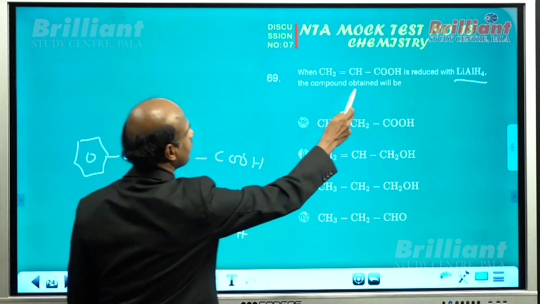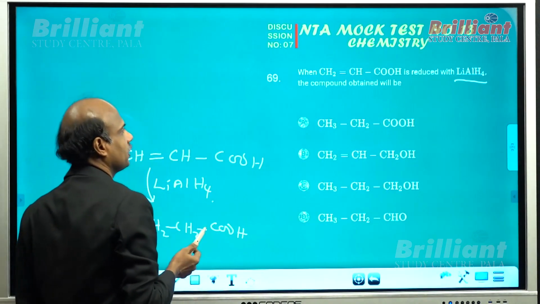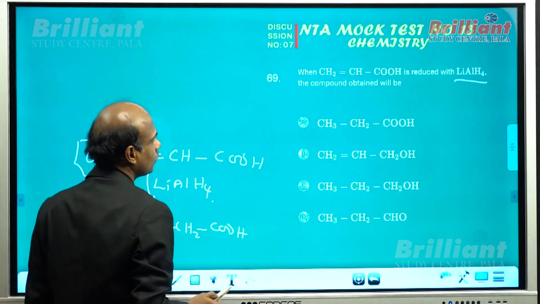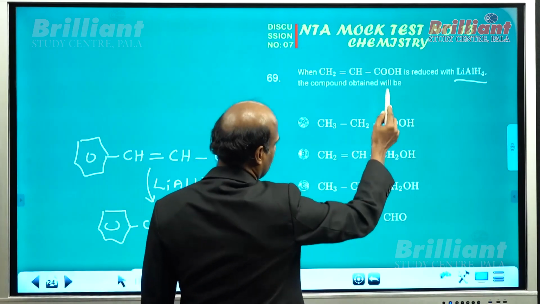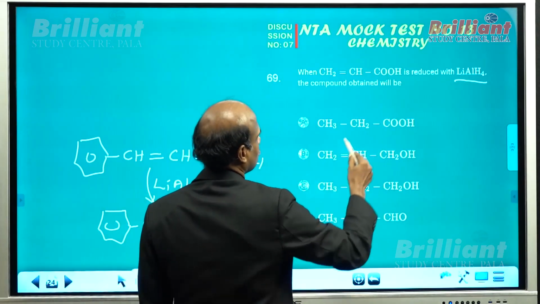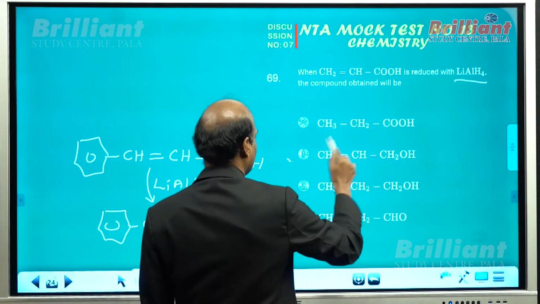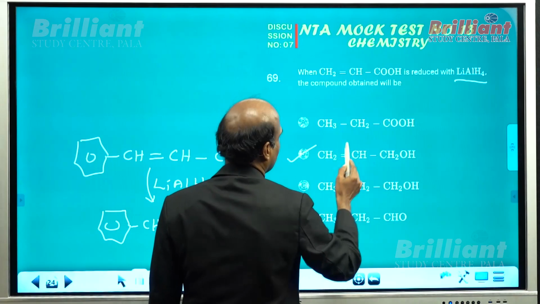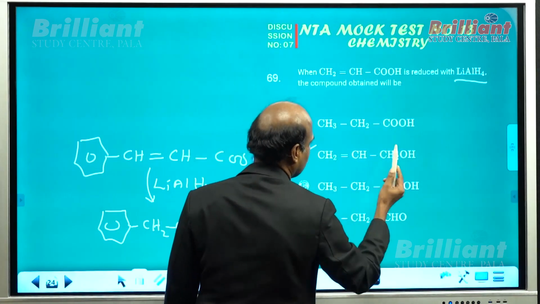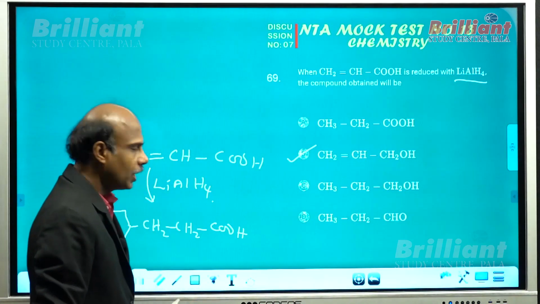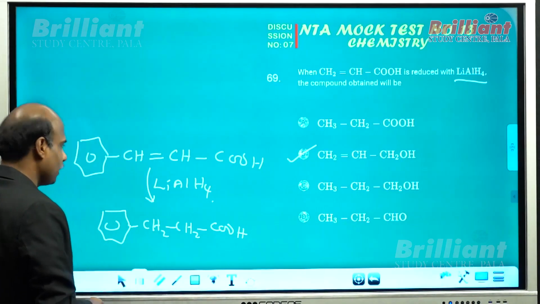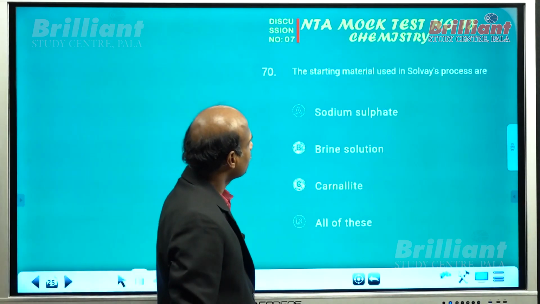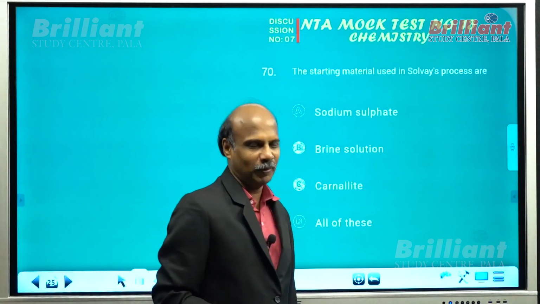But in this case, there is no phenyl group attached to the beta carbon, so the double bonded carbon cannot be hydrogenated. So COOH can get converted into CH2OH. So lithium aluminum hydride will not affect the double bond, whereas COOH gets reduced to CH2OH. I hope it is clear. Now let me go to question number 70 here. What about this question? Starting material used in Solvay process.